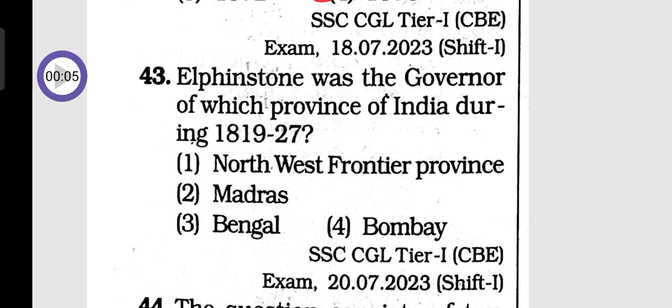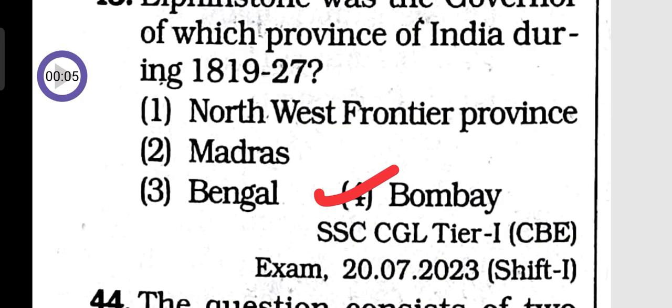Elphinstone was the governor of which province of India during 1819 to 27? Option 1, Northwest Frontier Province; option 2, Madras; option 3, Bengal; option 4, Bombay. So the answer is option 4, Bombay.